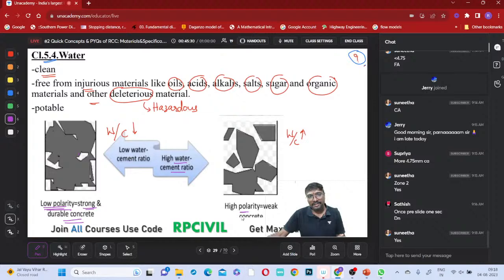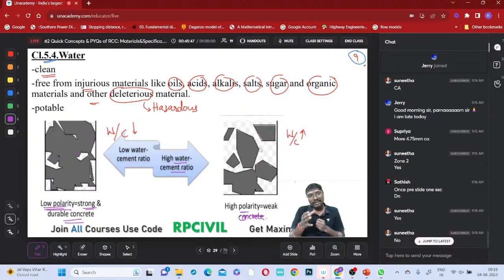High porosity means it will result in which one? Weak concrete. Now why is it weak concrete? When cement particles are very far away, more gaps are created. When more gaps are created, can you ensure full bonding between the cement particles?